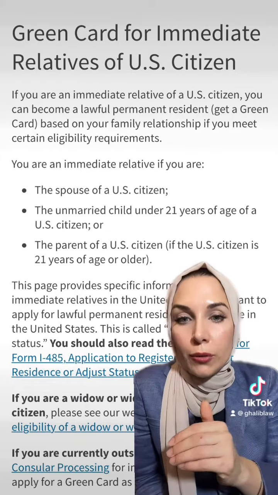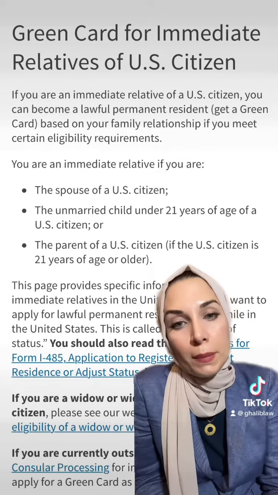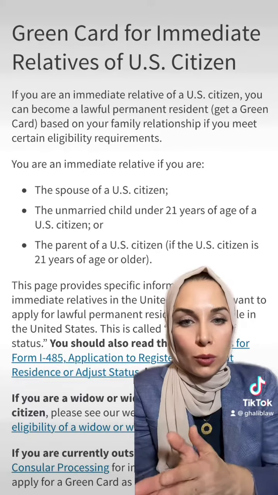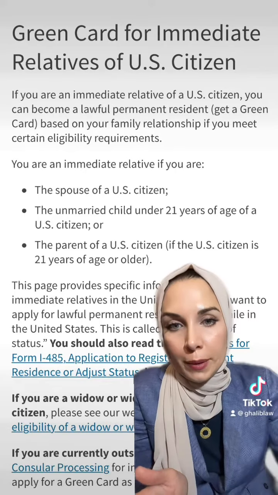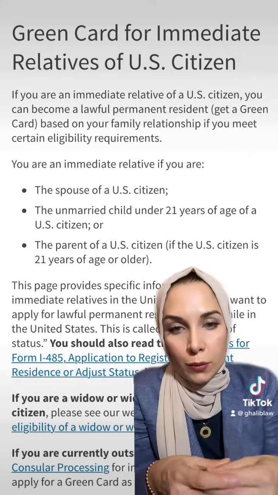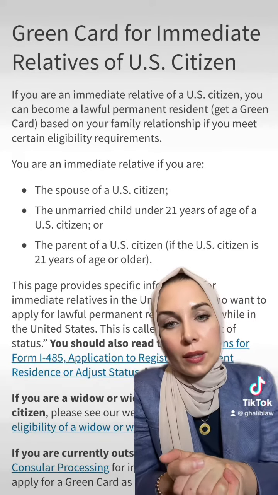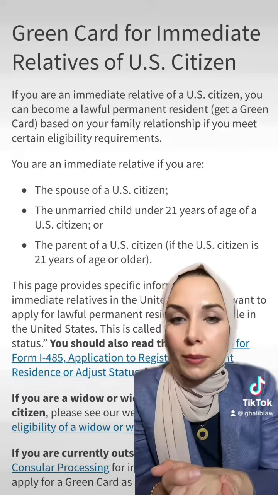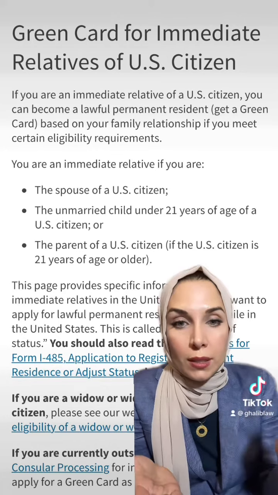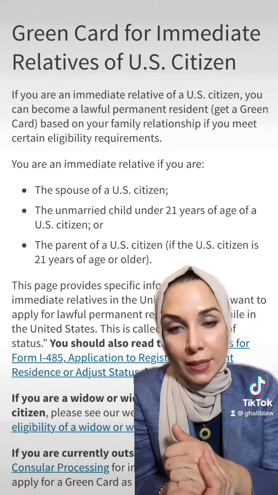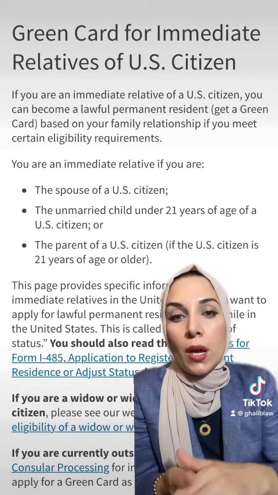And those are immediate relative petitions under U.S. immigration law. What that means is that you would be eligible as a family member, if you're a U.S. citizen, to petition under those 3 categories for your family members to be united with them or reunited in the United States, where if you choose to live in the U.S. and wish for your family member to be here as a permanent resident and join you here. There is no limit to how many visas are available under this category. So that's the biggest difference from what we'll be talking about next, which is preference categories.